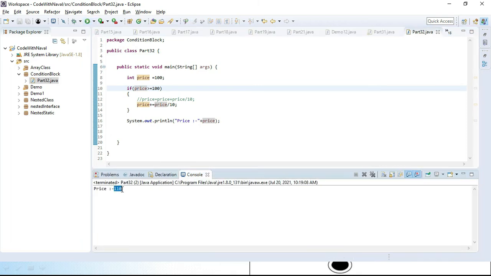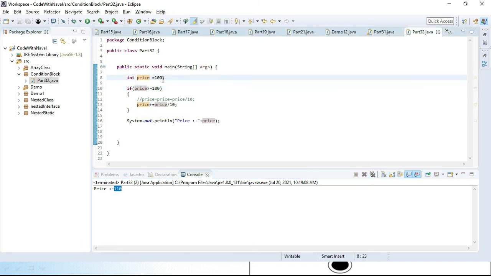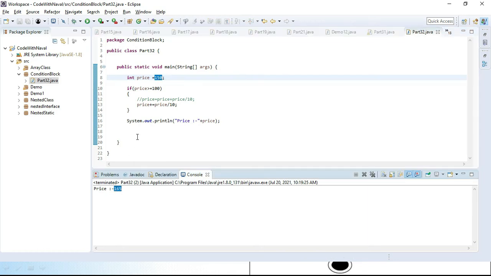You can see here we got 110. That means we have defined equal or greater. If I set the price to 150 and save and run, you can see we got 165 with tax. The actual price is 150 and with tax I got 165.